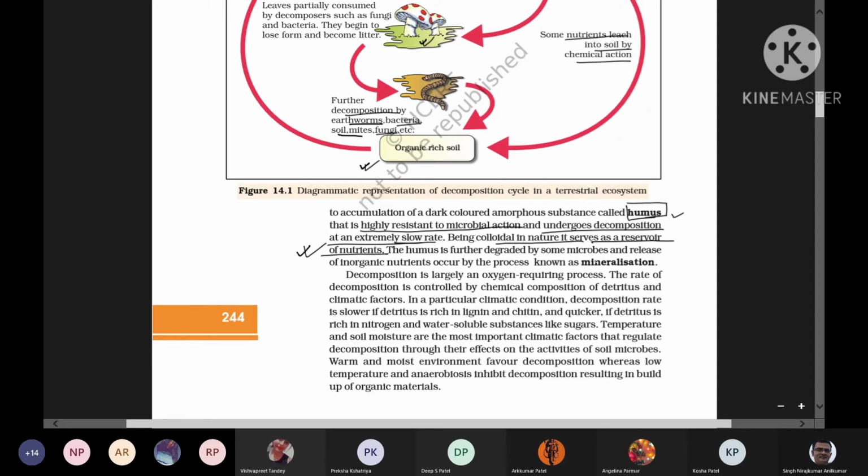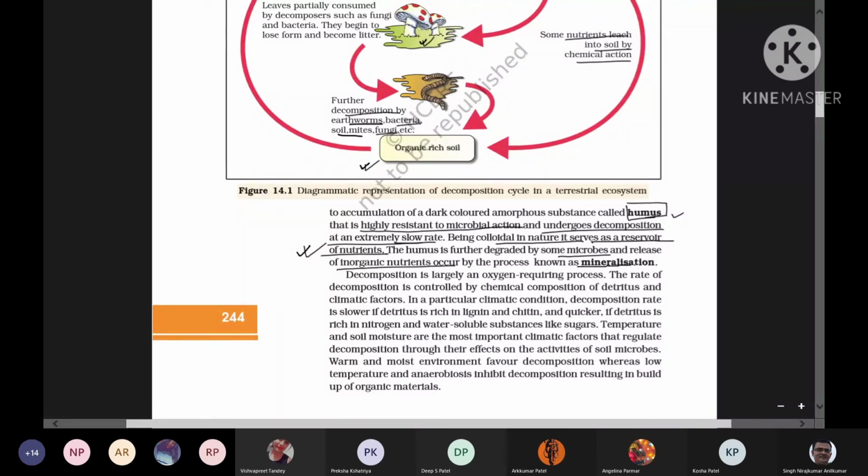And the last step of detritus decomposition is the degradation of the humus by microbes, and the release of inorganic nutrients into the soil, and this process